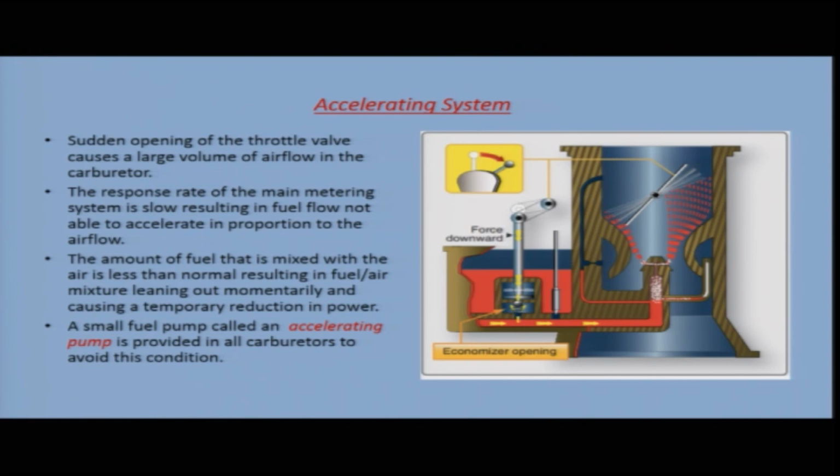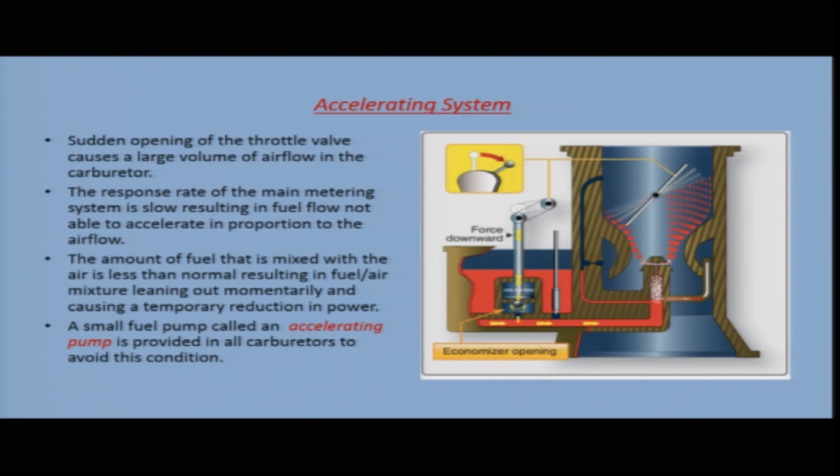So, there will be a short lag in fuel supply. The amount of fuel that is mixed with the air is less than normal, resulting in the fuel air mixture leaning out momentarily and causing a temporary reduction in power.